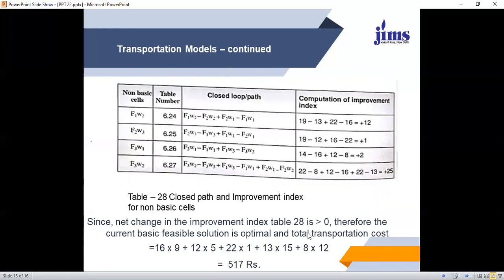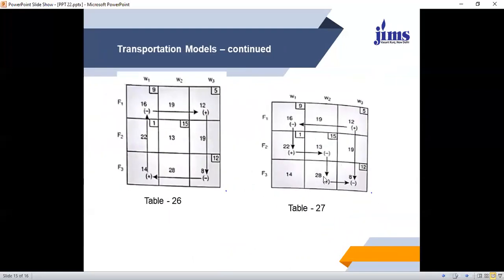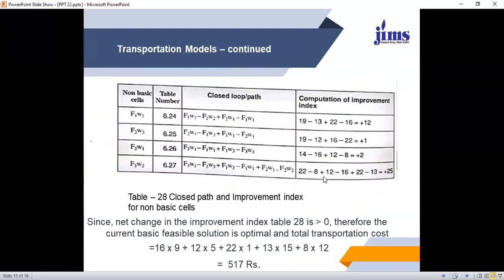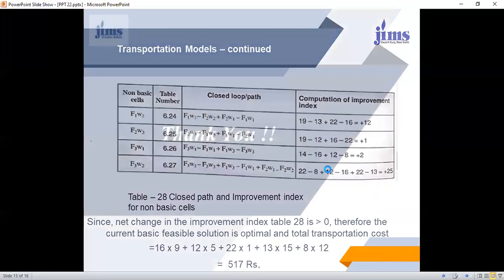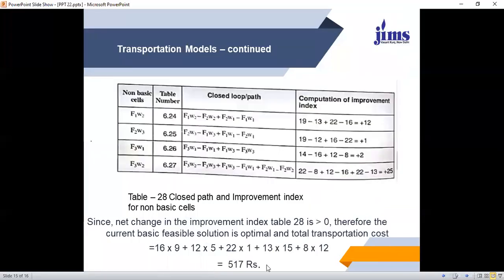Now, based on that, we have the closed path and the improvement index, the net change in the improvement index table. Here we have calculated this. So this is always positive or zero. So the cost is 517 rupees.